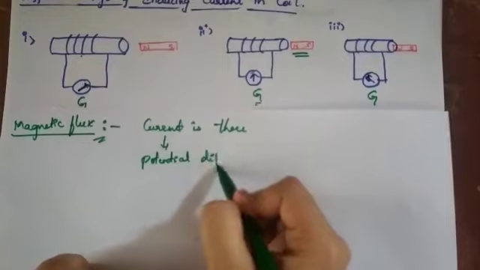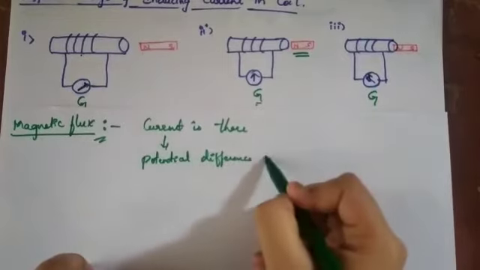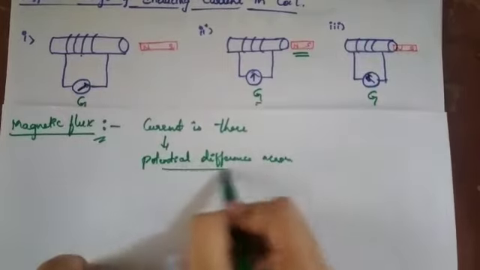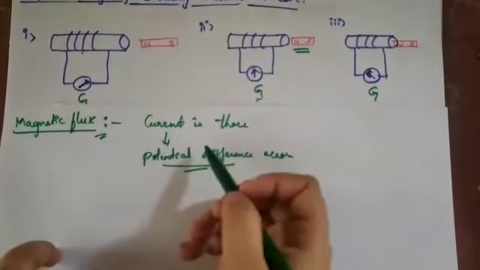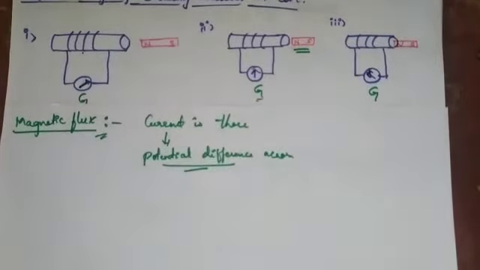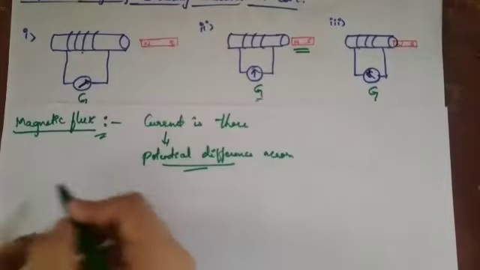There should be a potential difference across the two terminals of the circuit. When there is a potential difference, only then is current produced inside the circuit.